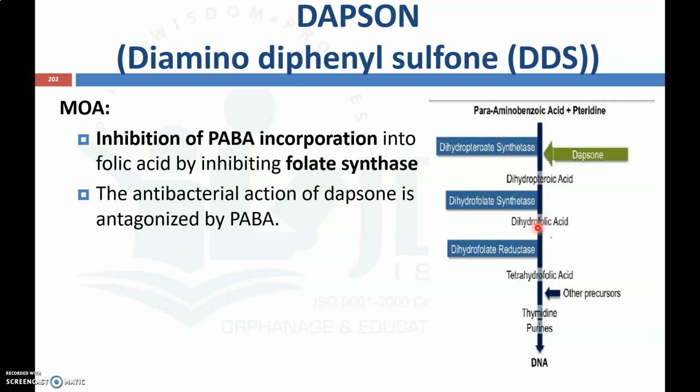acid is converted to dihydrofolic acid by dihydrofolate synthetase, and this dihydrofolic acid is converted to tetrahydrofolic acid by dihydrofolate reductase. By using other precursors it is converted to thymidine and purine, and finally purine and pyrimidine are used for synthesis of DNA of Mycobacterium leprae. So dapsone will inhibit the dihydropteroate synthetase enzyme, thereby inhibiting the conversion of para-aminobenzoic acid to dihydropteroic acid. That is the mechanism of action of dapsone.